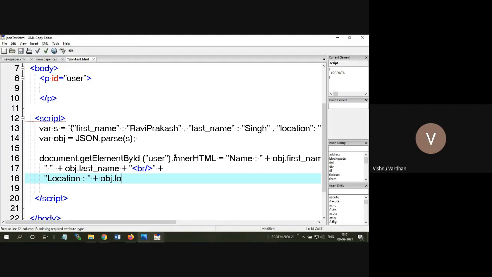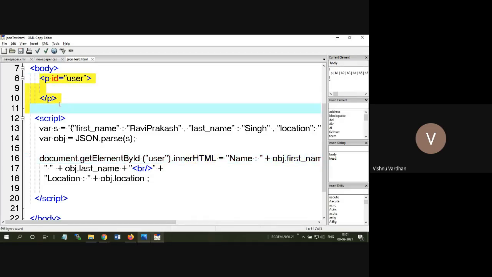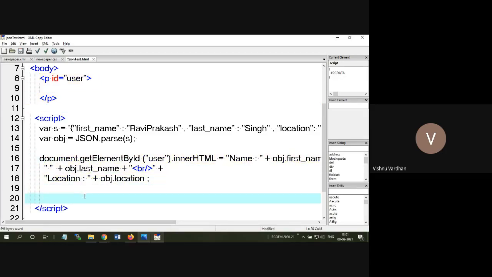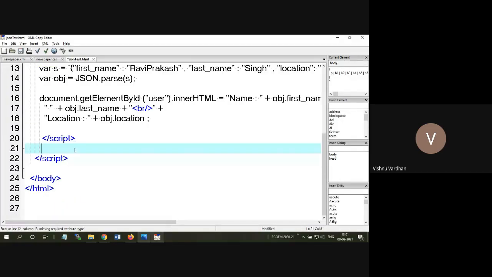So 3 properties are being taken from the object which is produced after parsing by JSON.parse. Then I am going to simply pass this as a string to the innerHTML of the paragraph element. So that is what this statement means. After this part is done, we can simply close the script. Then the body is closed, HTML is there.